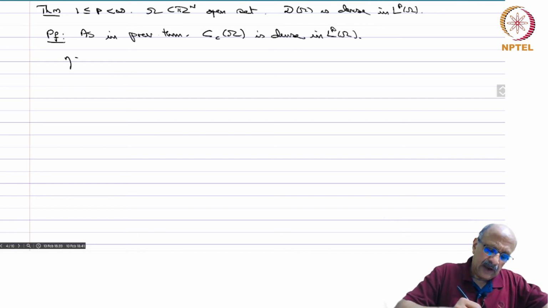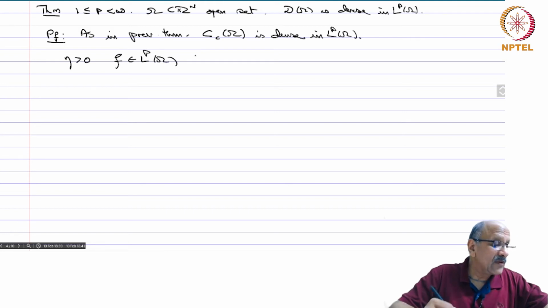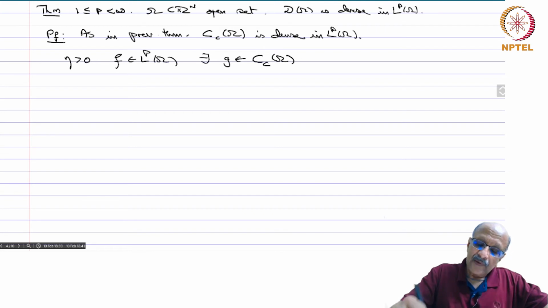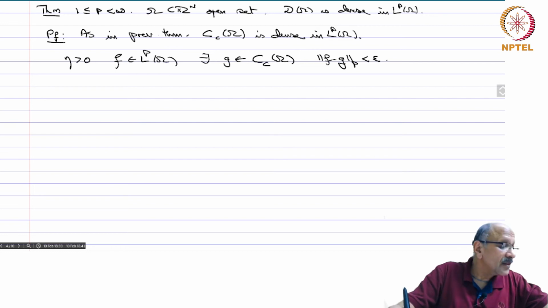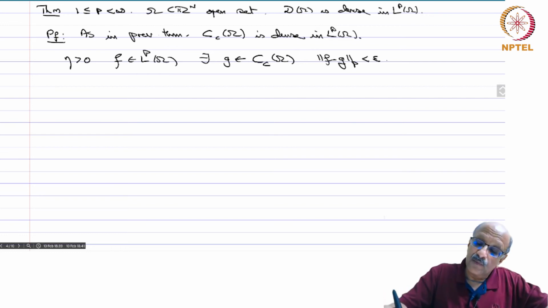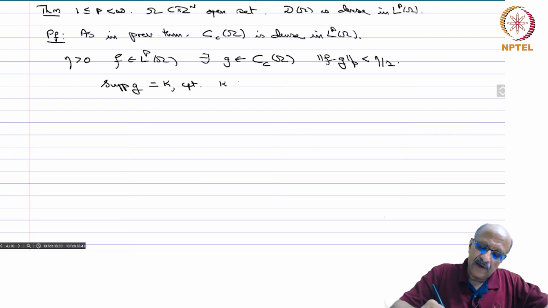So, given eta positive, an arbitrarily small positive quantity, and f in LP of omega, there exists a g in Cc of omega such that the norm of f minus g in LP of omega is less than eta by 2. Now g is continuous with compact support contained in omega. Okay, the support of g equals K, compact, and K is contained in omega.